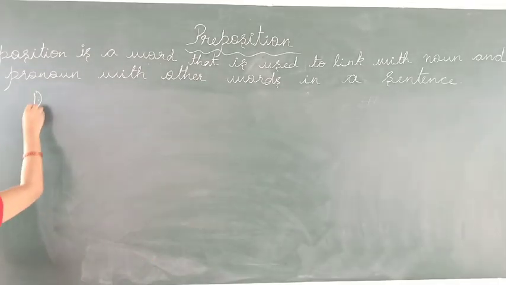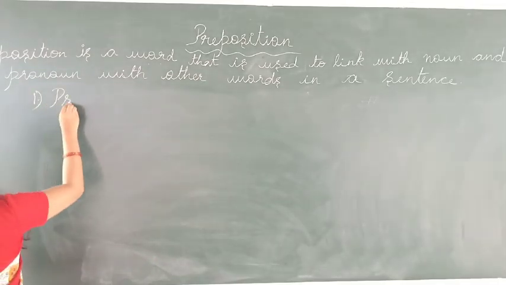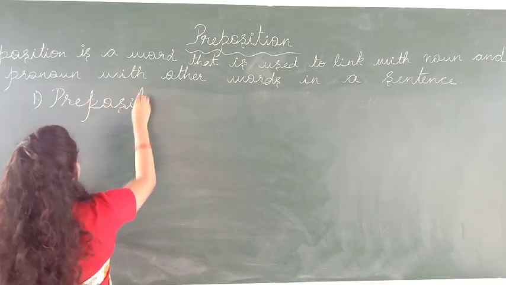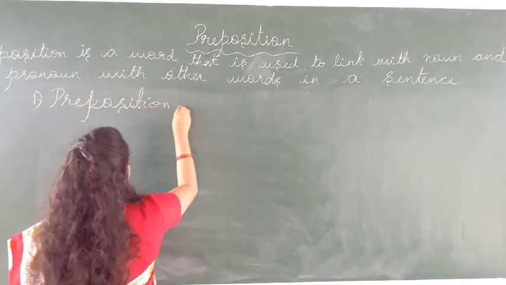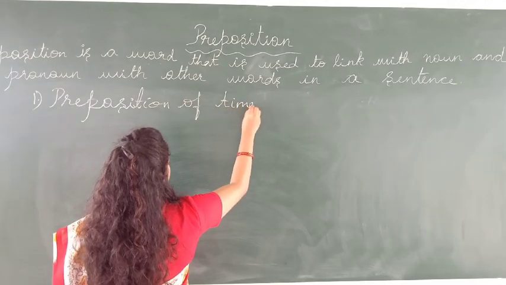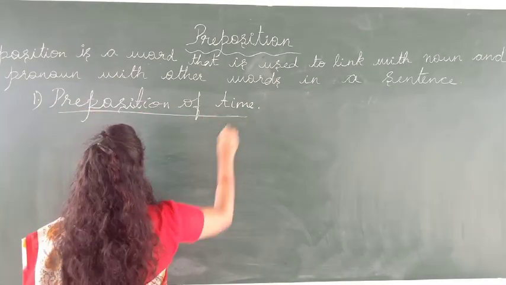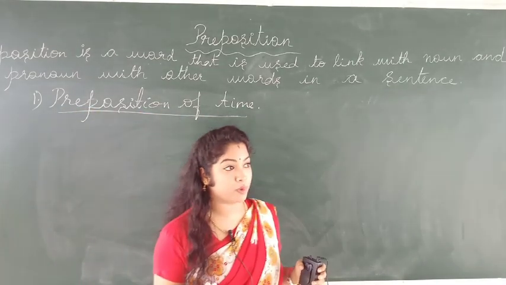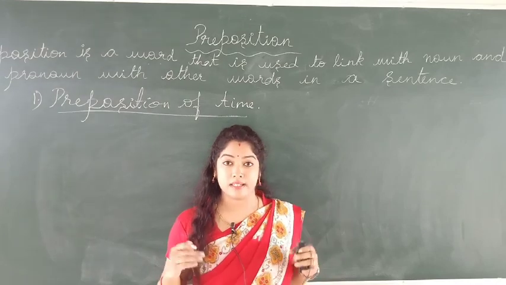First one is preposition of time. See, preposition of time means we use a preposition in the situation of time.